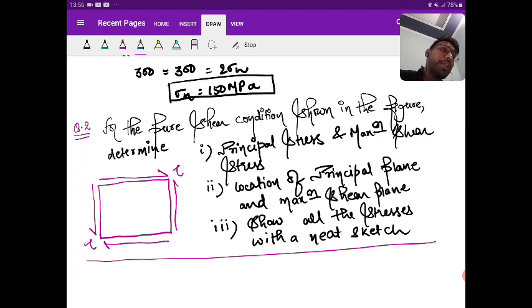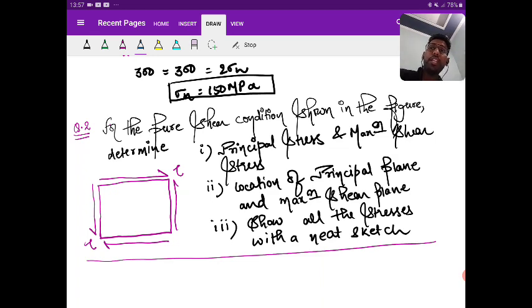Get the result fast. Giving you 5 to 6 minutes. It doesn't require any calculations, sir. So you can solve it quickly. No calculations are required.